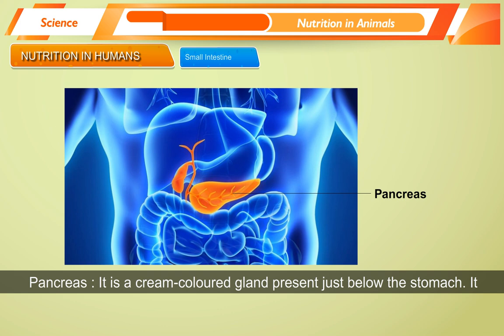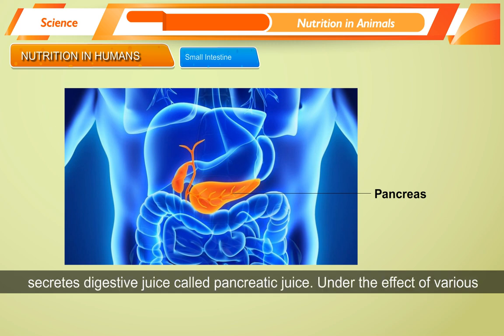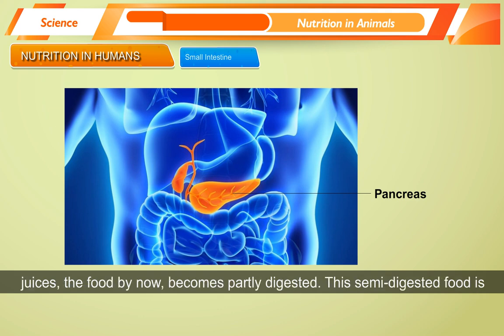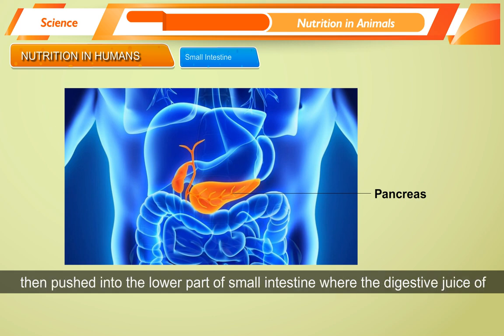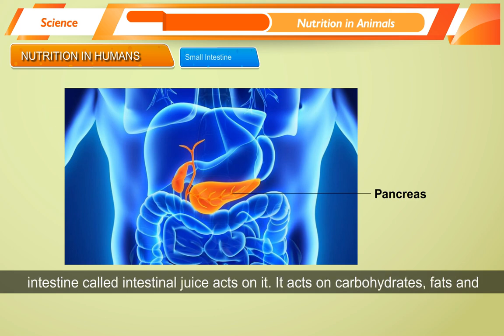Pancreas. It is a cream-colored gland present just below the stomach. It secretes digestive juice called pancreatic juice. Under the effect of various juices, the food by now becomes partly digested. This semi-digested food is then pushed into the lower part of the small intestine, where the digestive juice of intestine, called intestinal juice, acts on it.